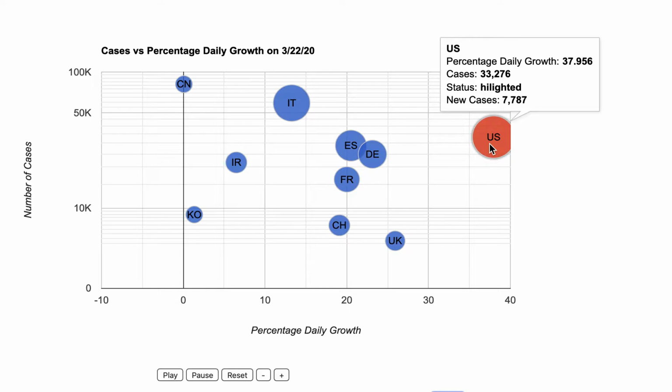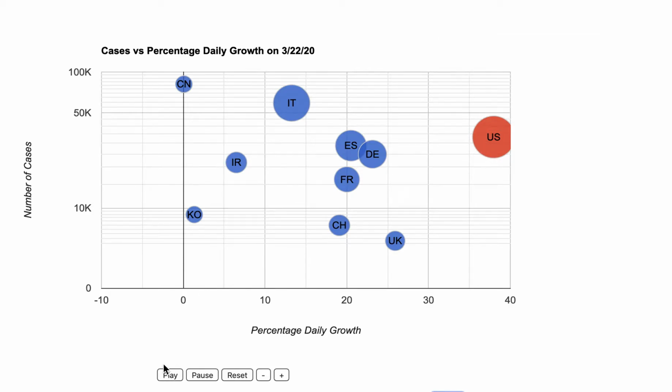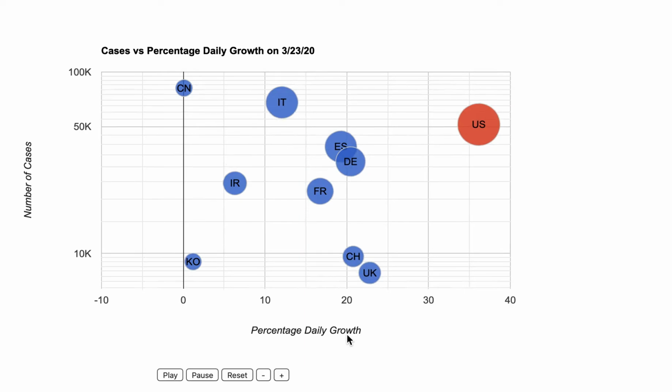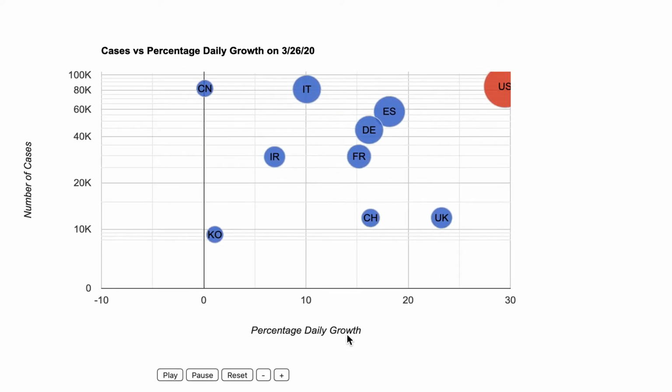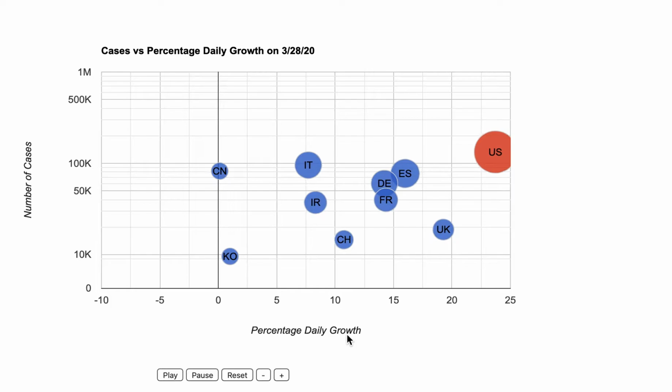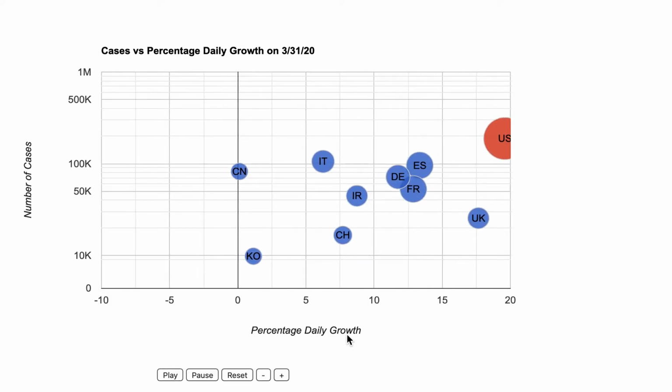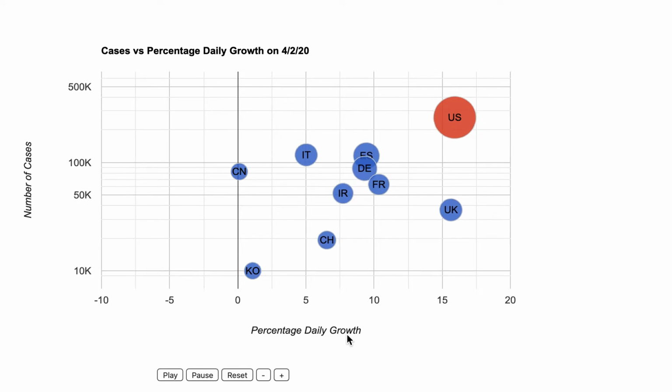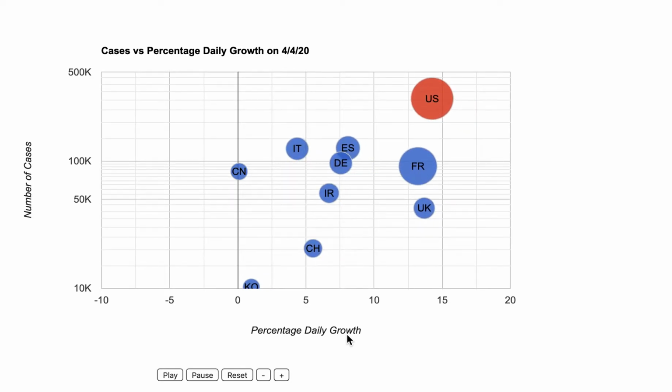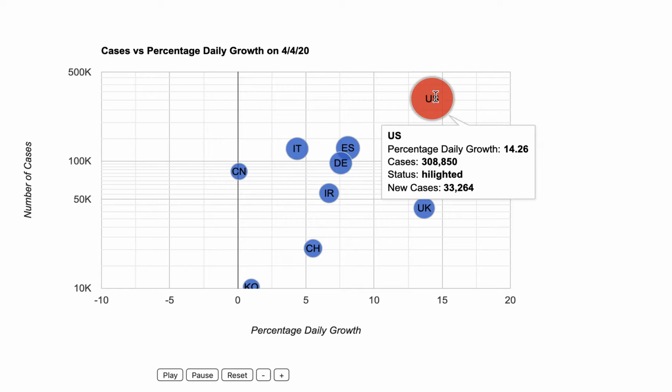So we can attribute any change in the daily growth rate specifically to the imposition of social distancing norms. So let's play that forward and see how that affects the growth rate. Okay, so we start seeing immediately that the growth rate starts coming down, goes down below 30%, below 25%, below 20%, and finally crosses over under 15% to actually arrive at 14.26, which is the last growth rate that we had on April 4th.